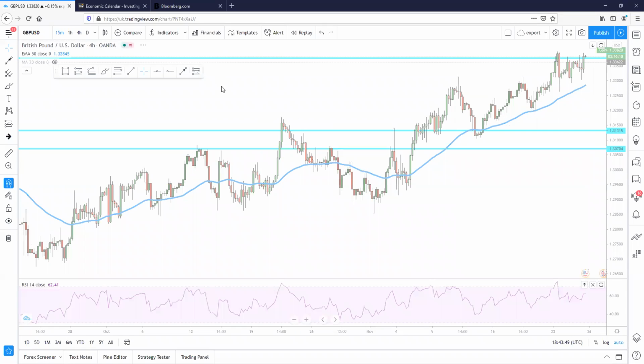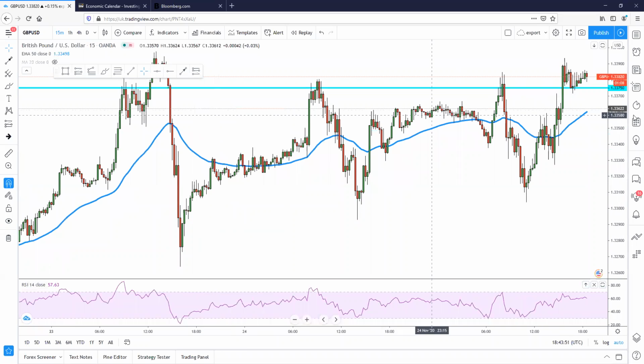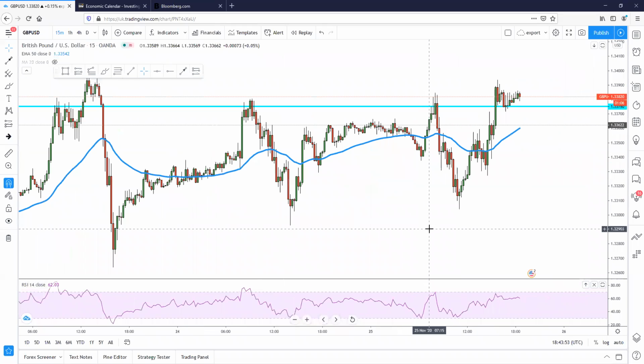Another time frame that we look at, as we are scalpers, is the 15-minute time frame, quite a lot, because it gives us a lot of entries. If you're looking at a 4-hour time frame, you can only see 1 or 2 entries in a whole day. But if you're looking at 15-minute time frames, you can see up to 15 to 16 entries on a very good volatile day.